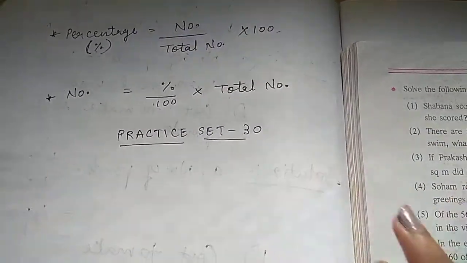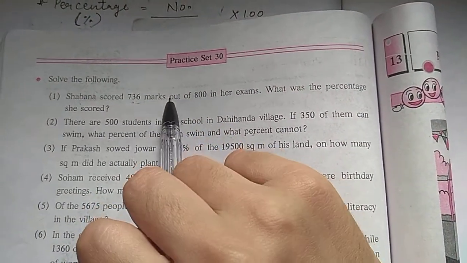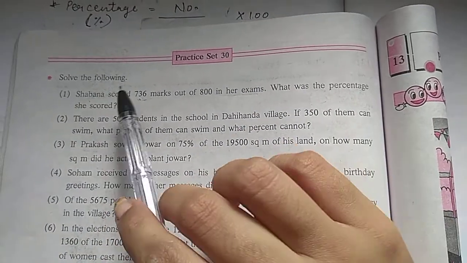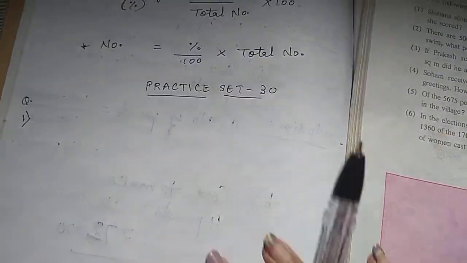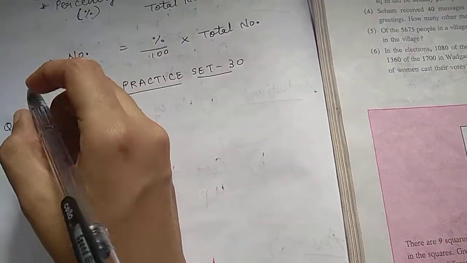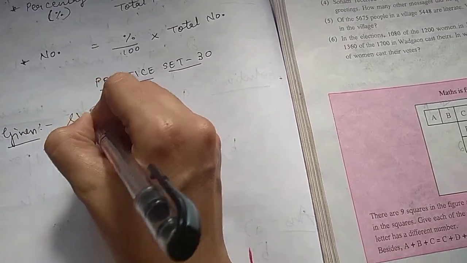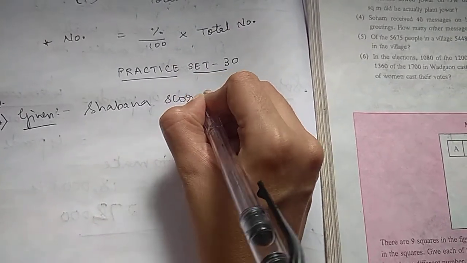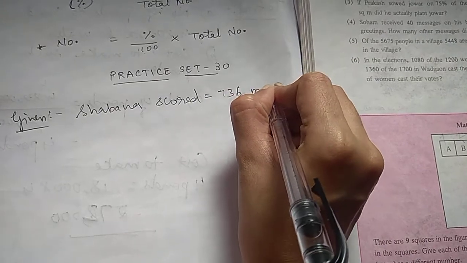So let's start with practice set 30. First one: Shabana scored 736 marks out of 800 in her exams. What was the percentage she scored? So let's start with given. Shabana scored 736 marks.